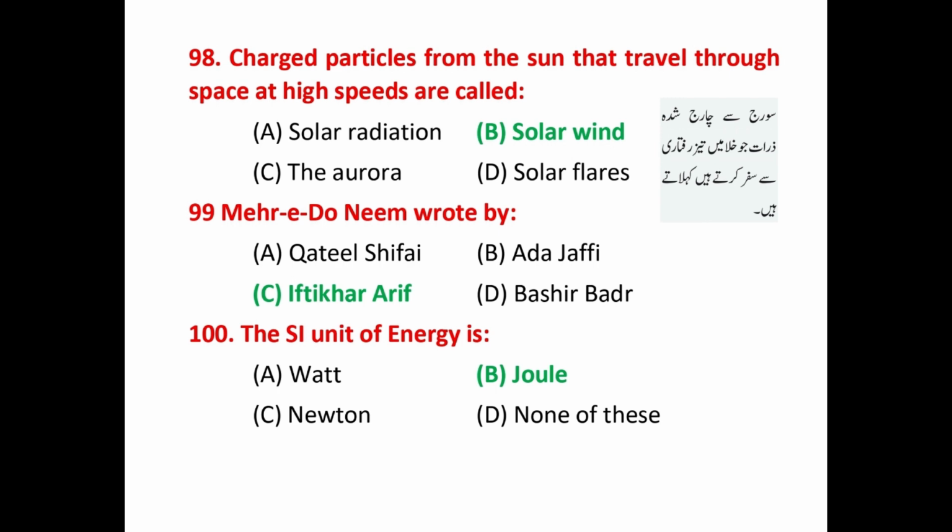Question number 98. Charged particles from the sun that travel through space at high speeds are called? That answer is solar wind. Question number 99. Mehr-e-Doneem was written by? That answer is Iftikhar Arif. Question number 100. The SI unit of energy is? That answer is joule.